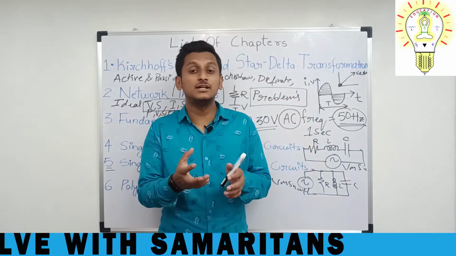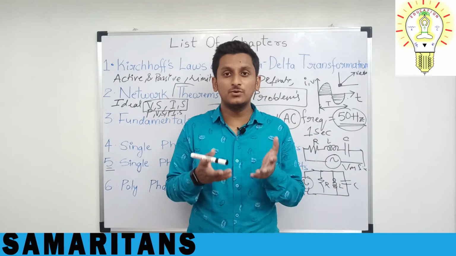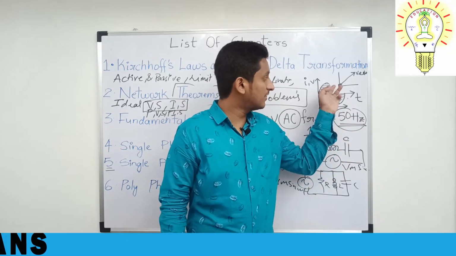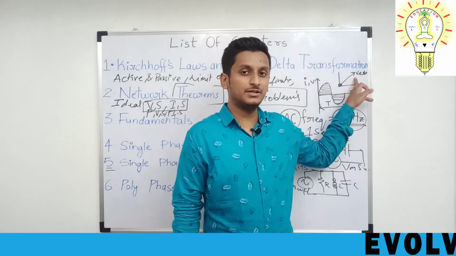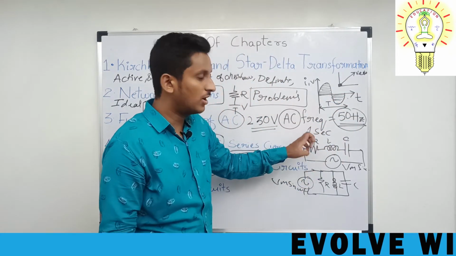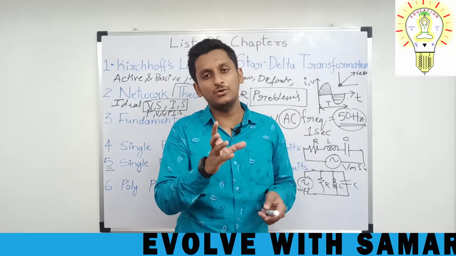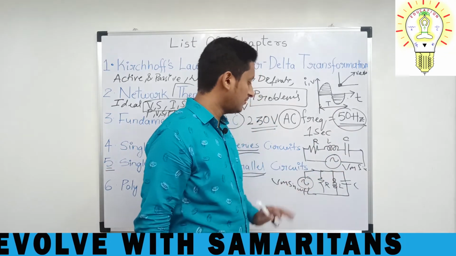And you will be seeing the vector diagrams, the vector representation. As I said, these are so fast, that is 50 cycles per second. That is the reason why we will go for the vector representation. With that vector representation, you will be seeing the entire alternating current, because vector representation is very easy for understanding the performance of the circuit. That is the reason we will be going for it.